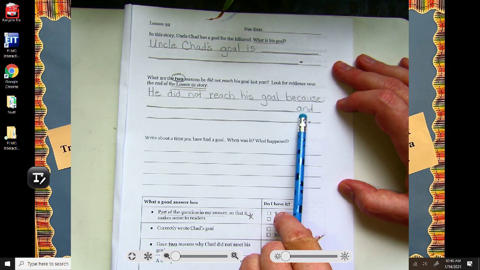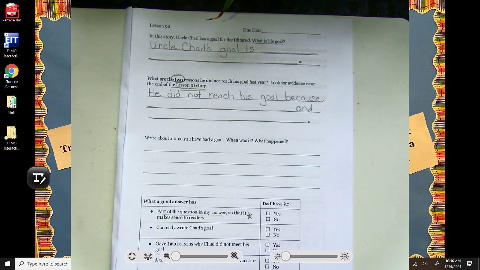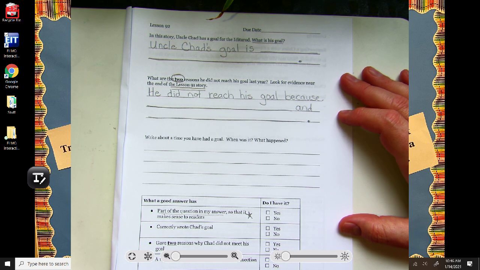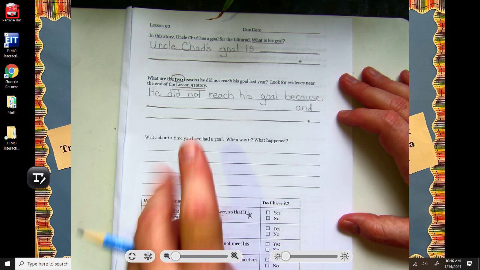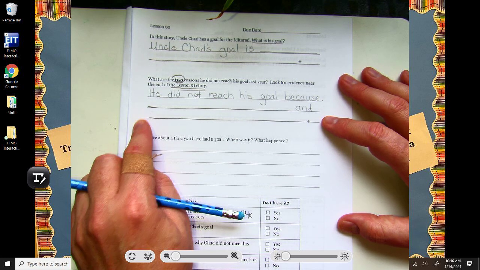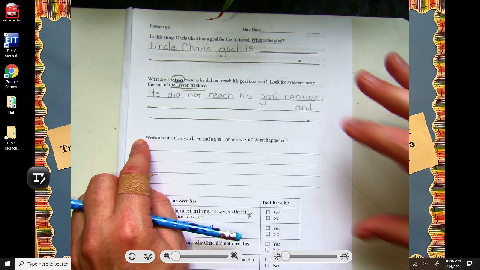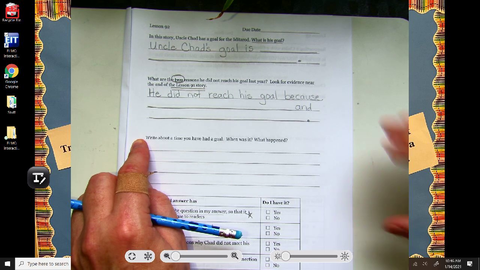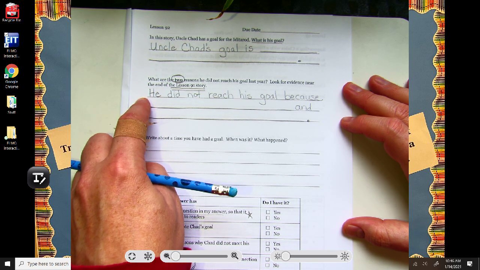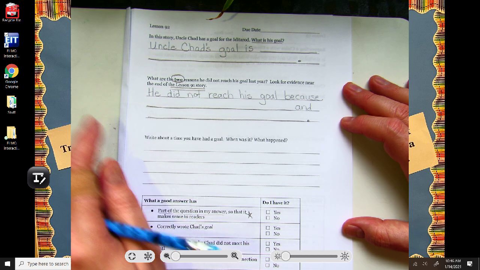So your answer should have an and in it. So you've given 1 reason and a second reason. Now, if you want to pause and finish that one right now, you can. Otherwise, I'm about to explain this third question. You can come back to this one after that, or you can pause right now and answer it.